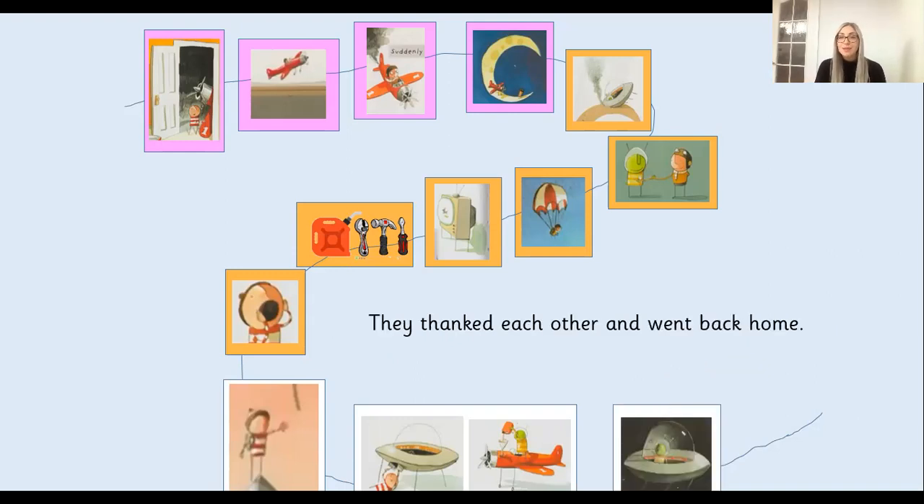And then our next one, if you're ready, is they thanked each other and went back home. So here you could do them waving, you could do them holding hands. They thanked each other and went back home. Okay, so pause the video here to have a go at drawing that picture.